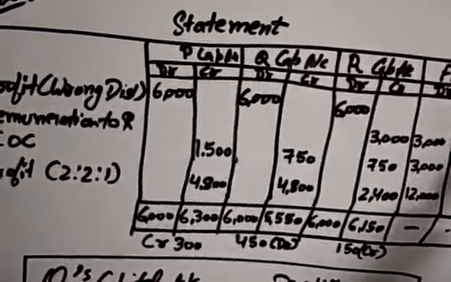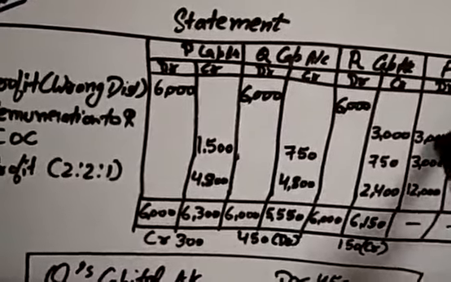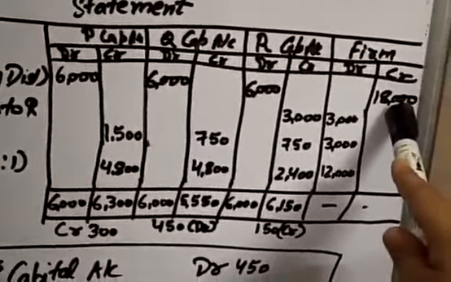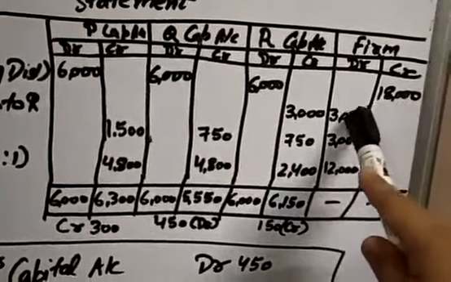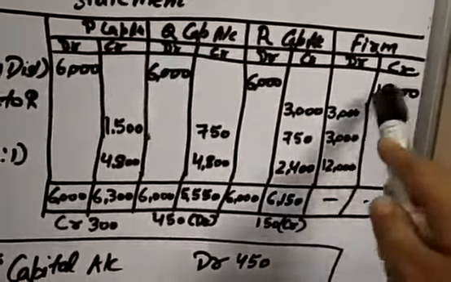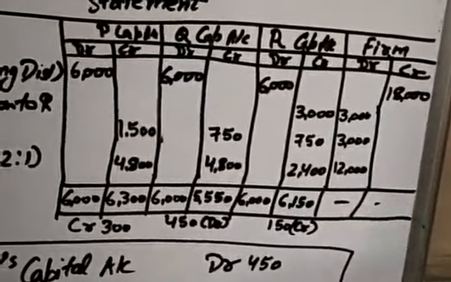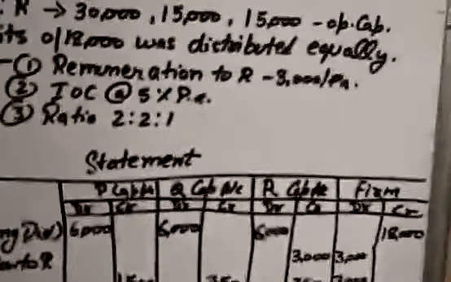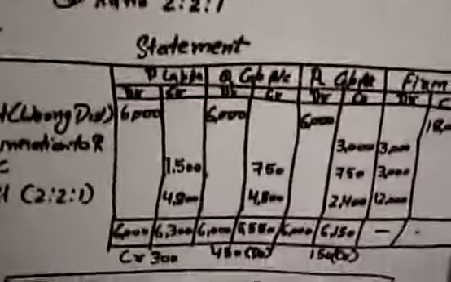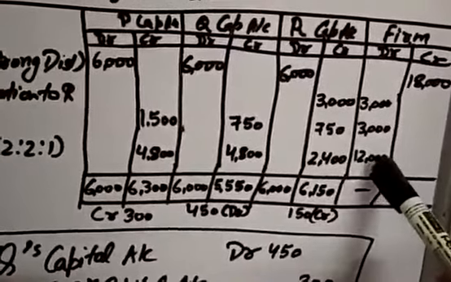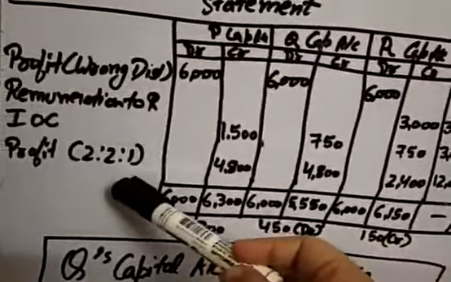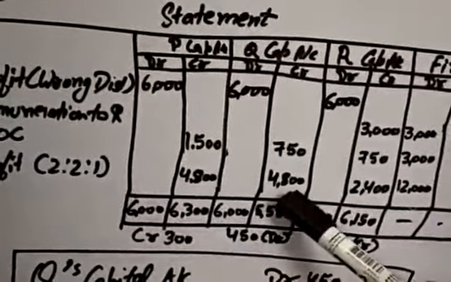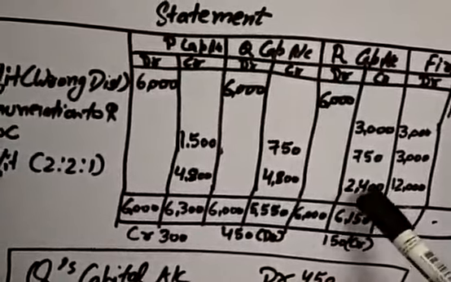Next, the firm was getting back 18,000 and it is giving only 6,000 to partners. So how much is left with the firm? Still left with the firm is 12,000. That is profit and it should be distributed to partners, but in which ratio? It should be distributed in 2:1. So we distribute the remaining profit of 12,000 in the ratio 2:1. It will give 4,800 to P, 4,800 to Q and 2,400 to R.